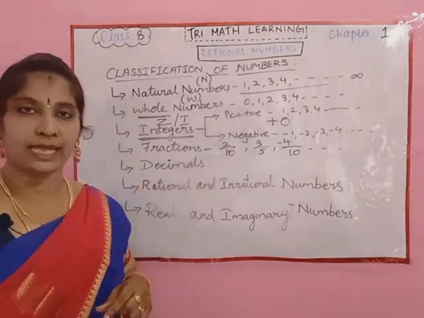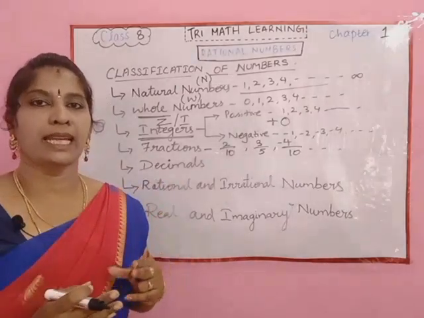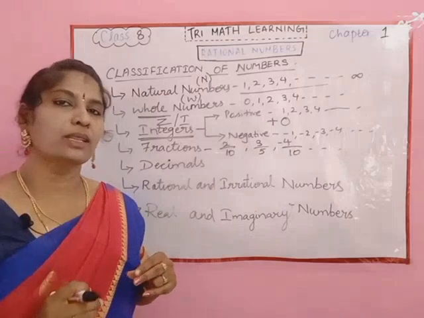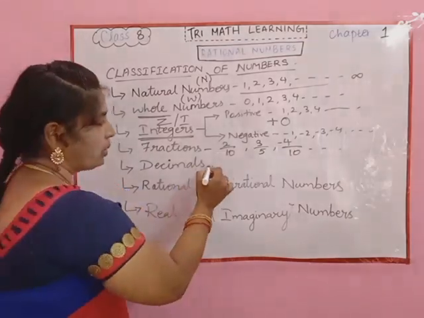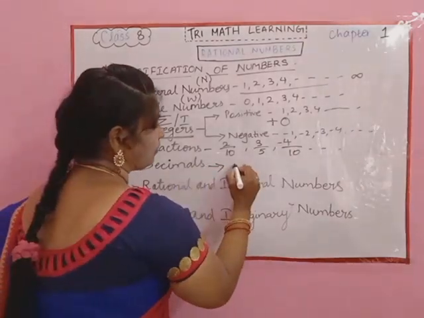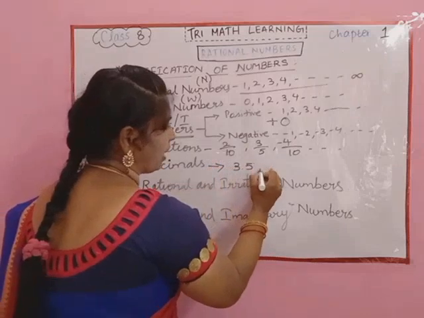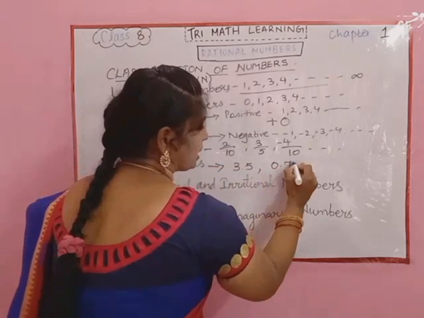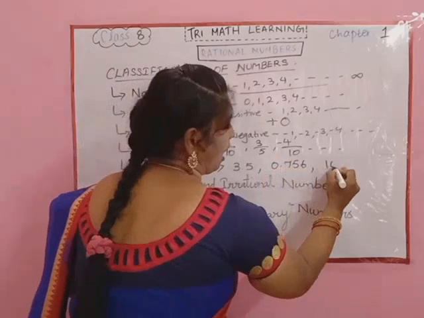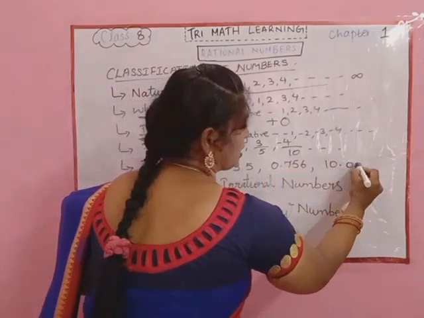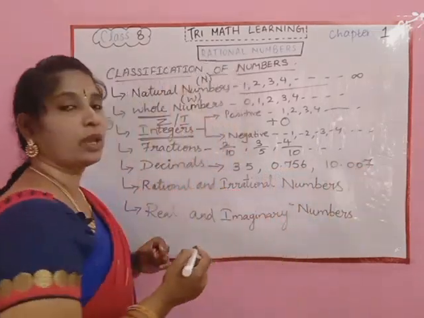Now talking about decimals, a decimal contains a number along with a decimal point. So they are represented as 3.5, 0.756 or 10.007. Okay.